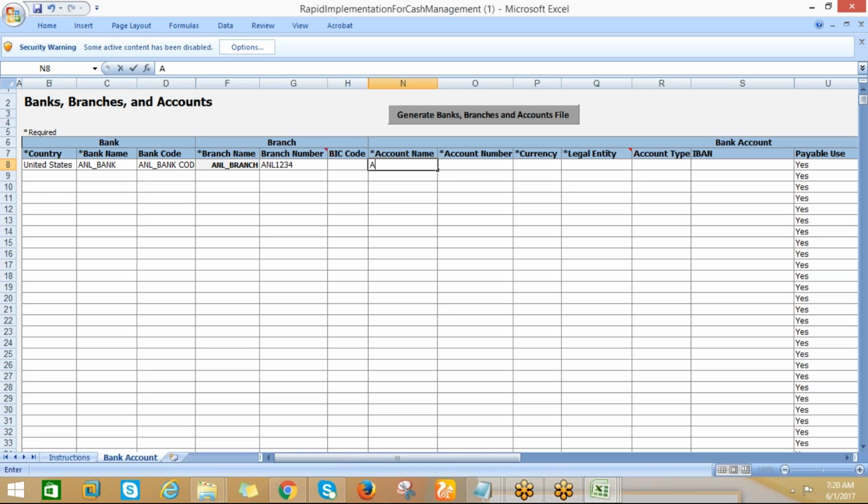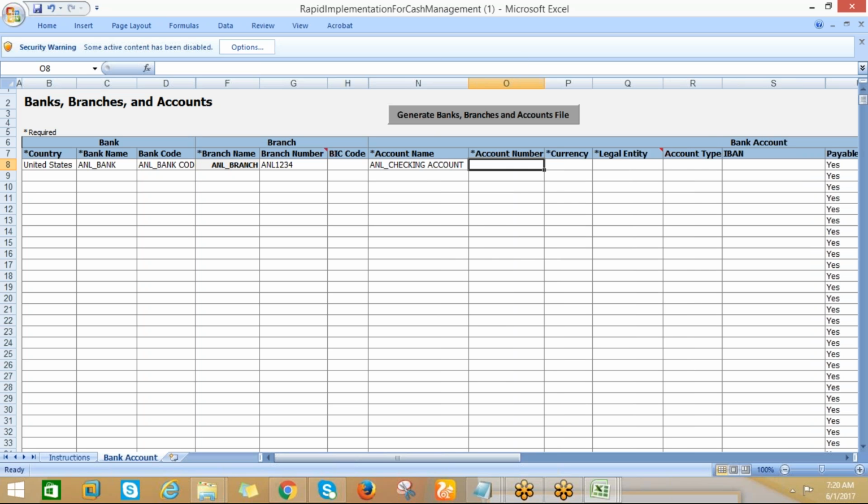Account name, ANL checking account. Account number, I can go for 123456789, and the currency, you can go for the USD. And legal entity. Before that, the legal entity should be created. Okay. Then only we can do that. Account type, checking account.